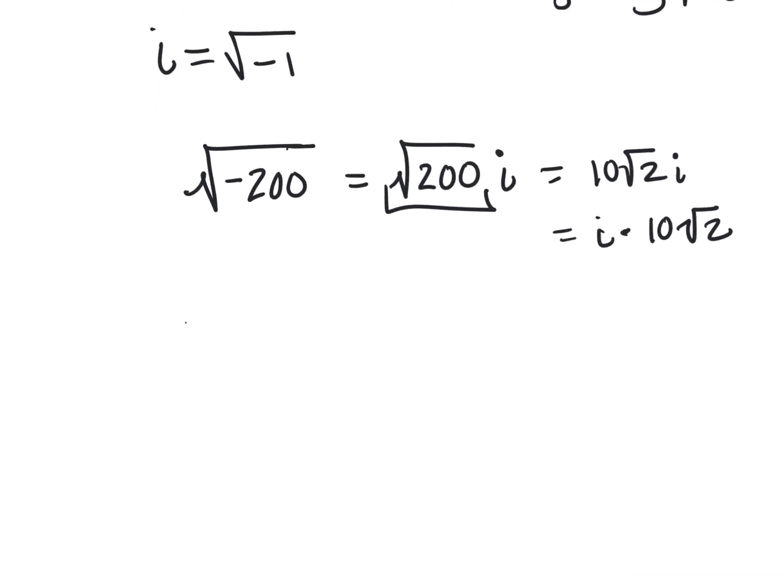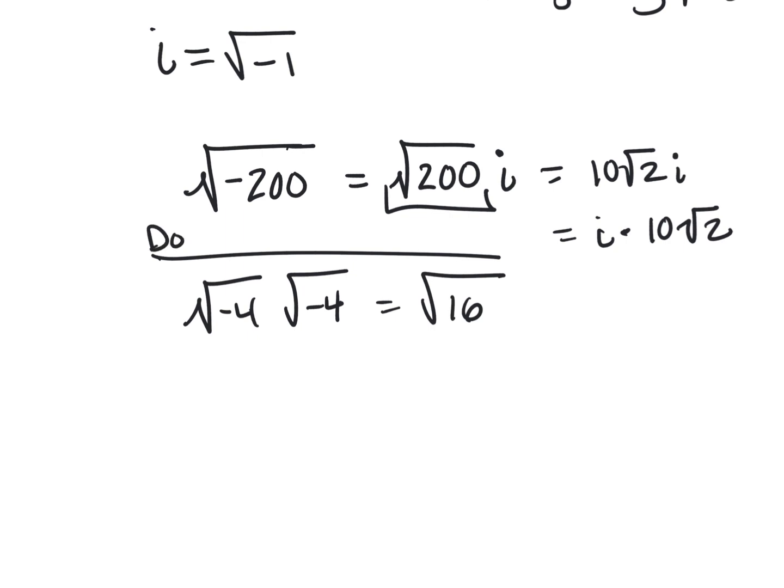So let's take this common kind of mistake, right? Oh, that's the same as the square root of 16, because multiply it together, boom, square root of 16. This is a common mistake. Don't do this. The square root of 16, oh, that's 4. That's not true. That's not how that works, right?